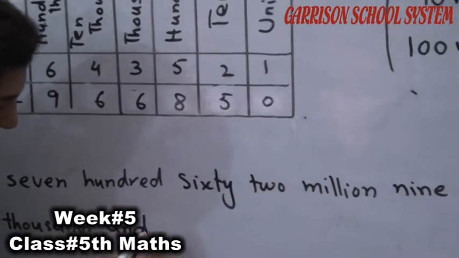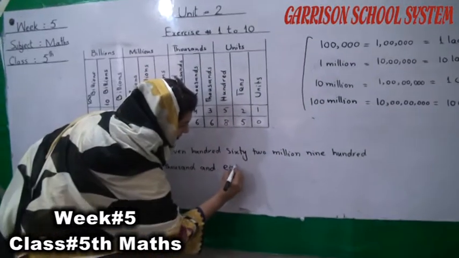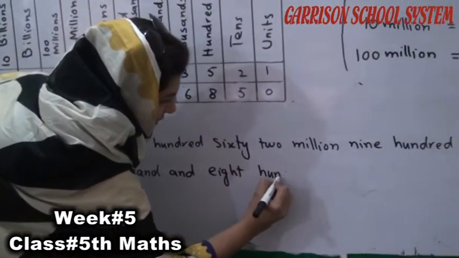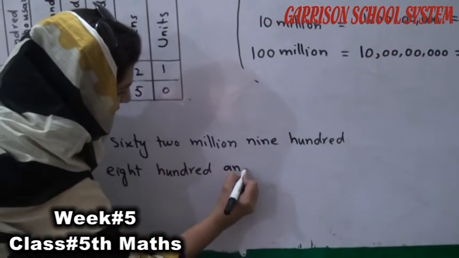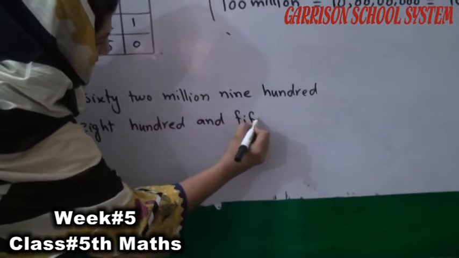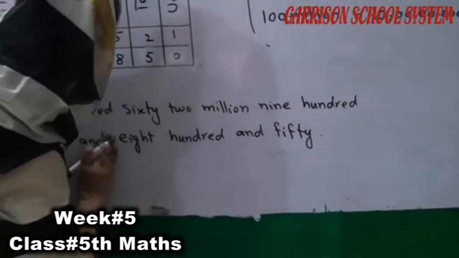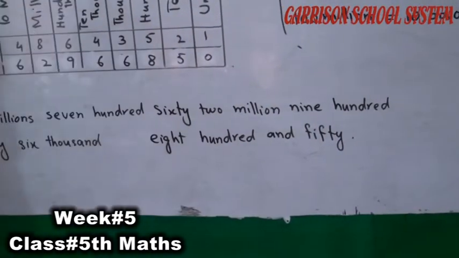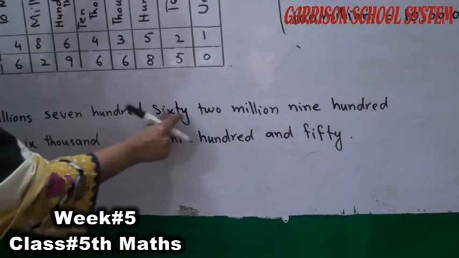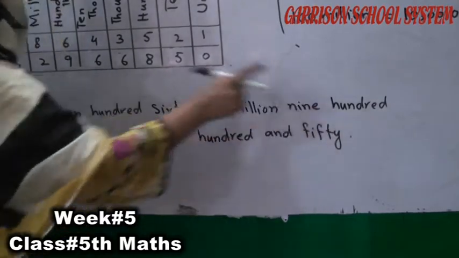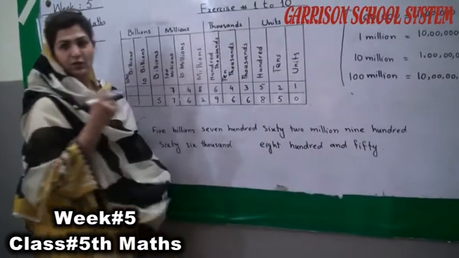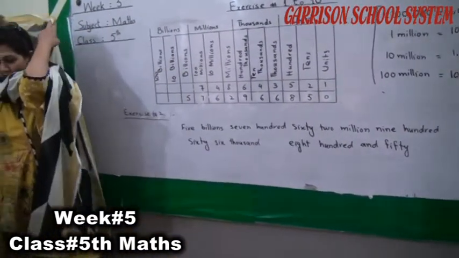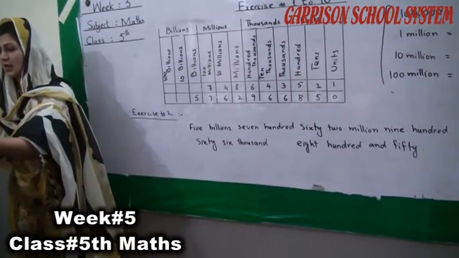We can write it here, and the word "and" will not come here. 5,762,966,850. So in this way, I have written this first question in words.